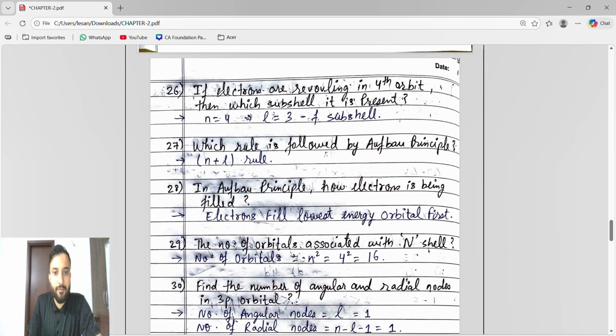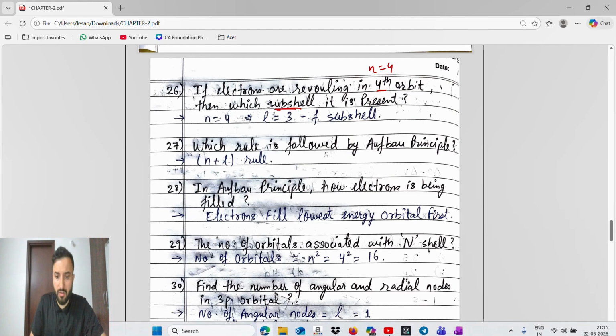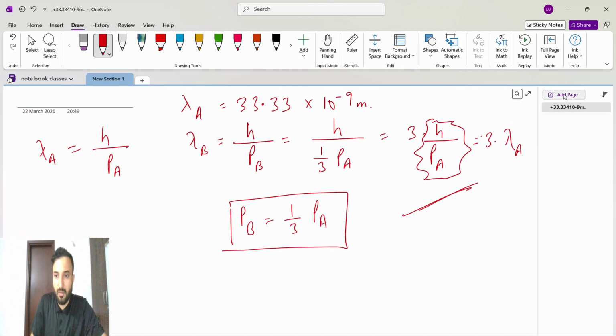Okay. If electrons are revolving in the 4th orbit, it means n equals 4. Then in which subshell is it present? Guys, we know if n is 1, L is 0. L is 0 means s subshell. If n is 2, L is 1, and 1 means p subshell. If n is 3, L is 2, and 2 means d subshell, right? You know this thing. Already we explained it in the synopsis.